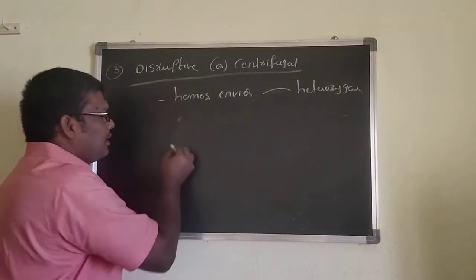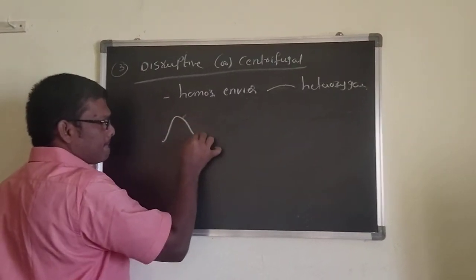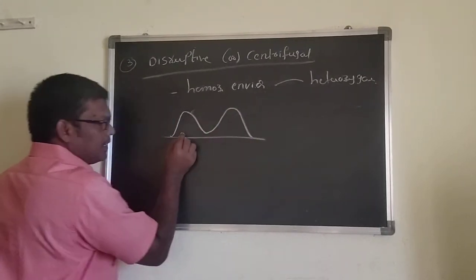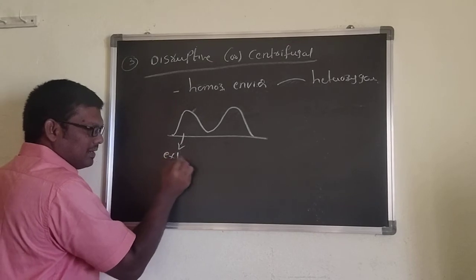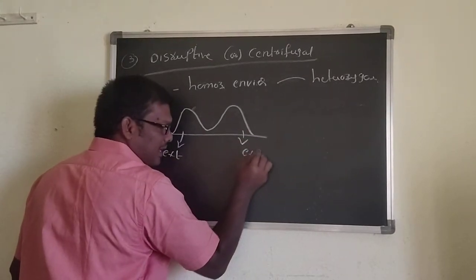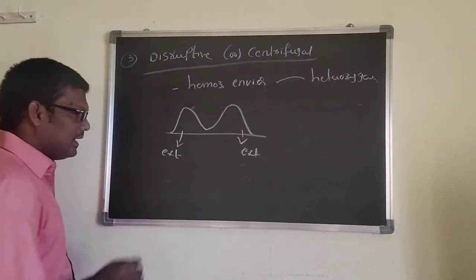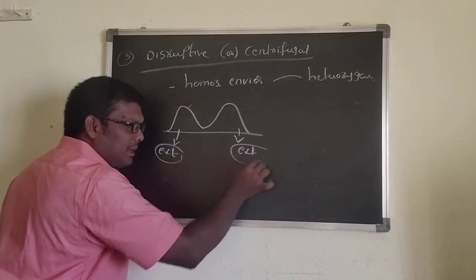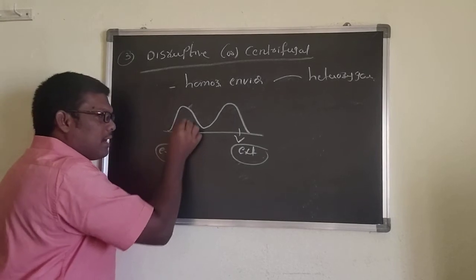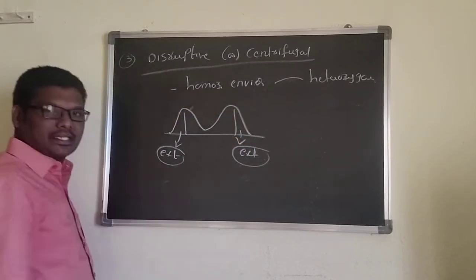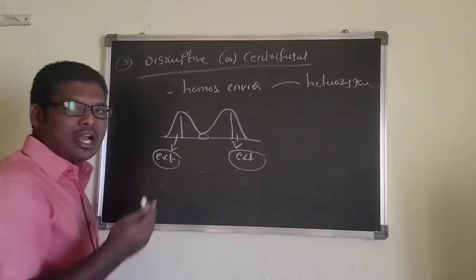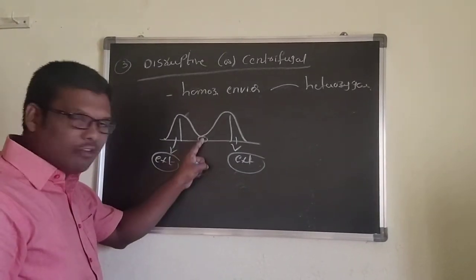Here, this is one extreme condition. This is one extreme condition. In this extreme condition, organisms will survive and can produce more offspring. In normal condition, the organism is not able to survive. That's why the mean value will be less.